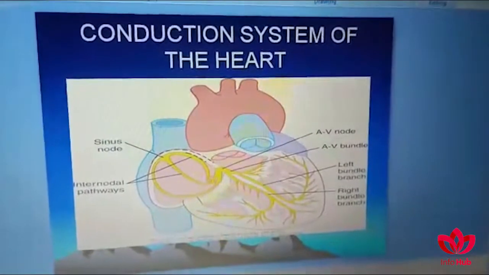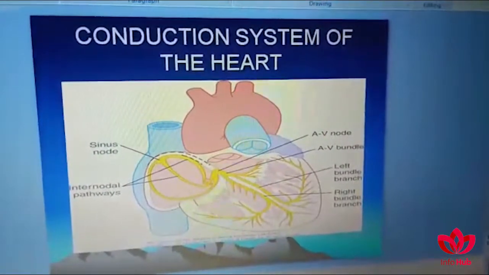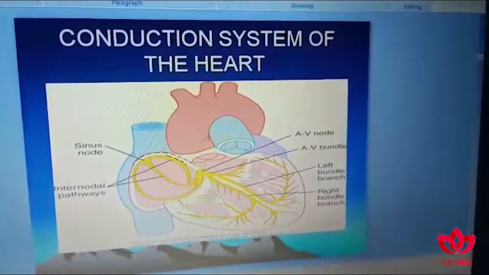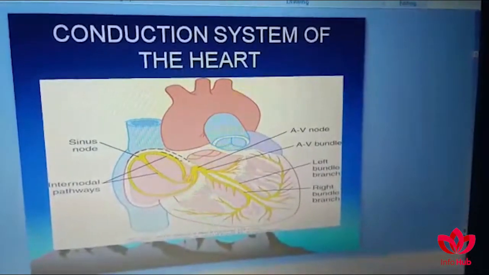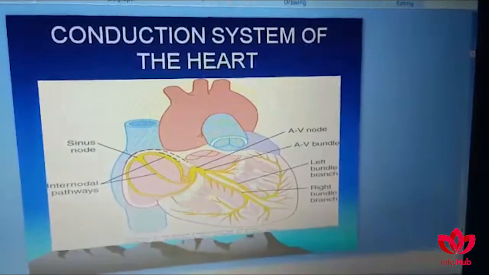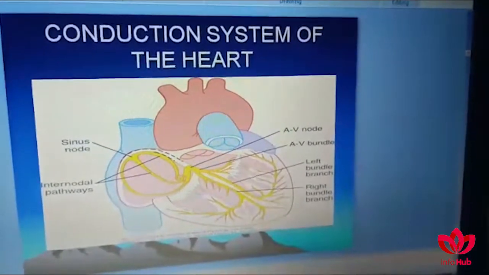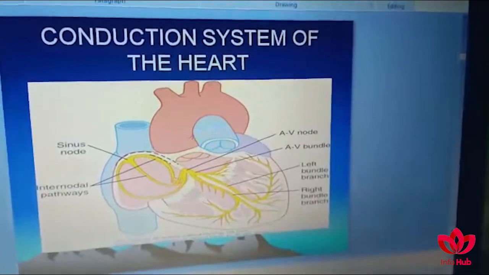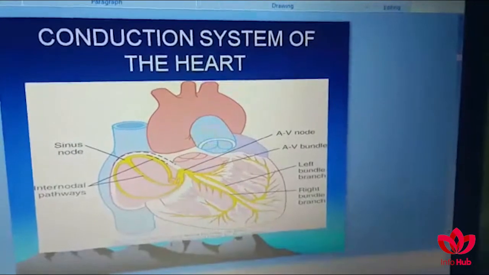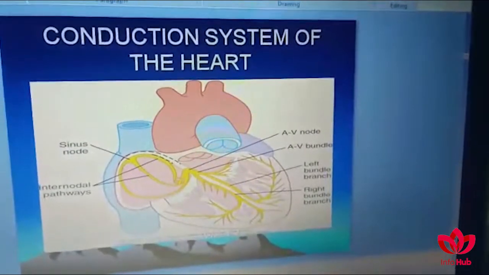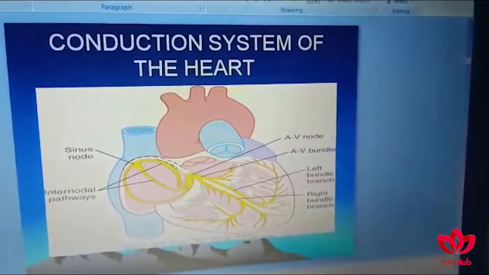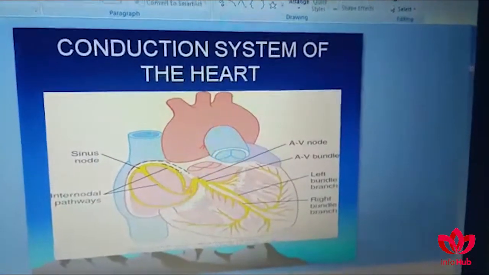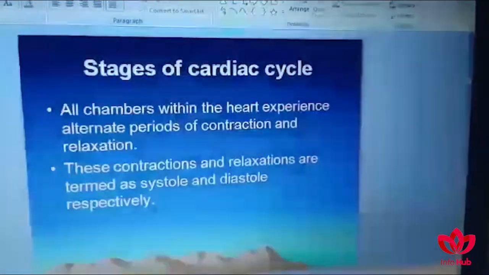These are the details of the conduction system of the heart, which we learned in our previous lecture. The events of the cardiac cycle begin by the spontaneous generation of an action potential at the SA node, and then the different phases and events of the cardiac cycle correlate with the transmission of this impulse through different areas of the conduction system. So you should revise the sequence of events in the generation of the cardiac impulse and its relationship with the cardiac cycle.